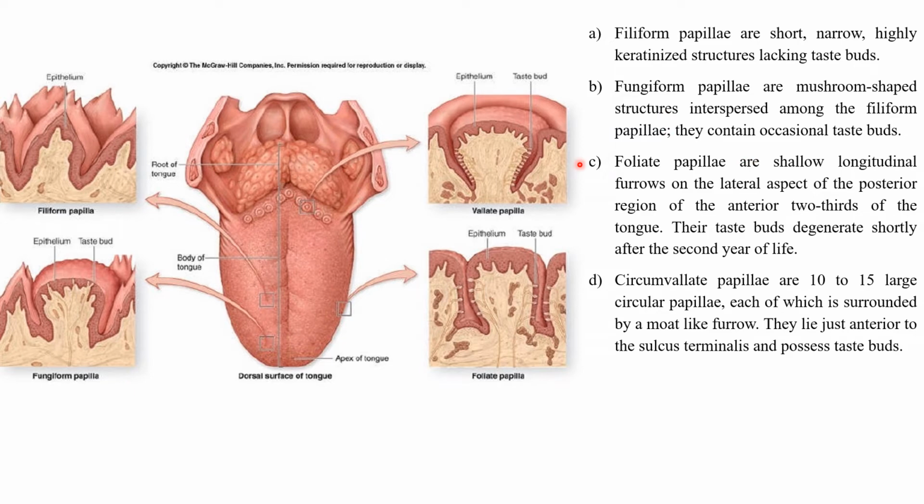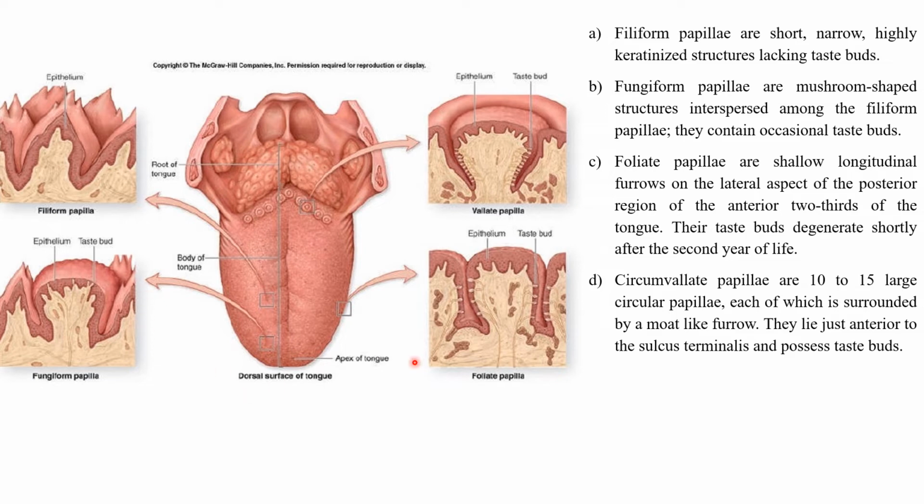They contain occasional taste buds. So that means in between the filiform papillae, we can see some fungiform papillae dispersed everywhere, and they have some taste buds. Okay, not the entire surface of these fungiform papillae have got taste buds, but here and there you can see some taste buds.